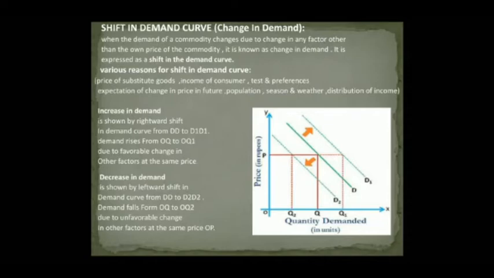Here in this diagram, demand for the commodity is OQ at a price of OP. A change in other factors leads to a rightward or leftward shift in the demand curve. Rightward shift: when demand rises from OQ to OQ1, known as increase in demand, at the same price of OP, it leads to a rightward shift in the demand curve from DD to D1D1. Leftward shift, on the other hand: a fall in demand from OQ to OQ2, known as decrease in demand, at the same price of OP, leads to a leftward shift in the demand curve from DD to D2D2.